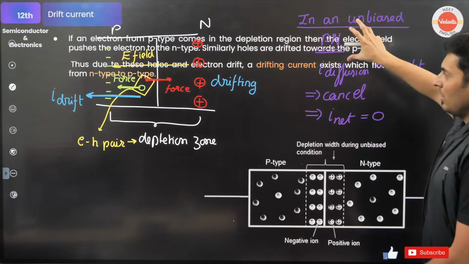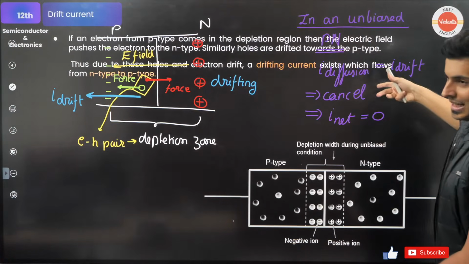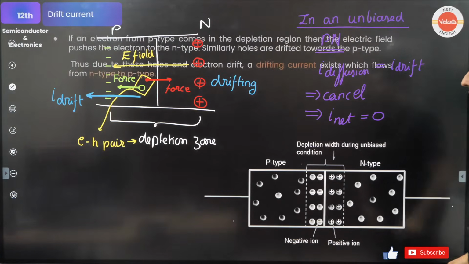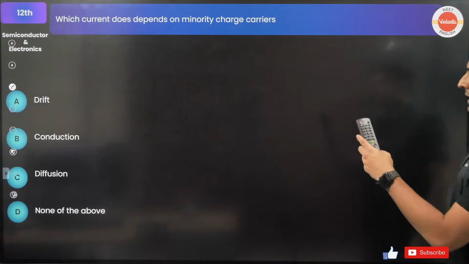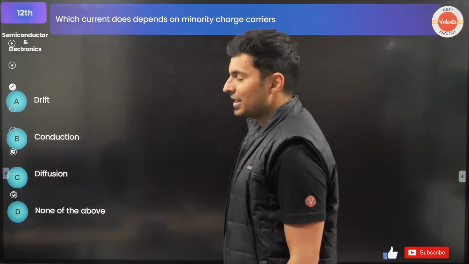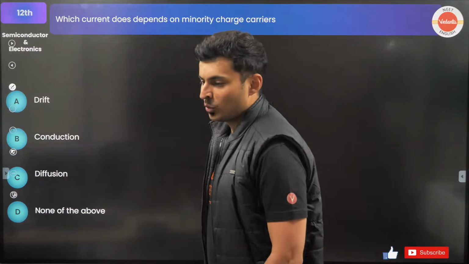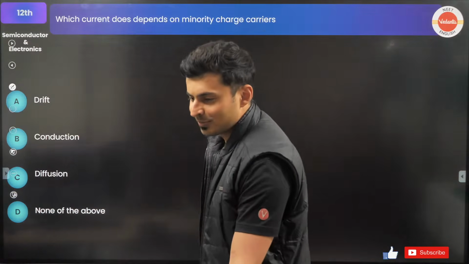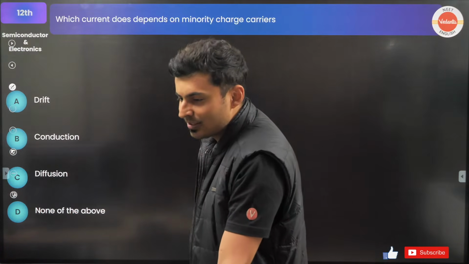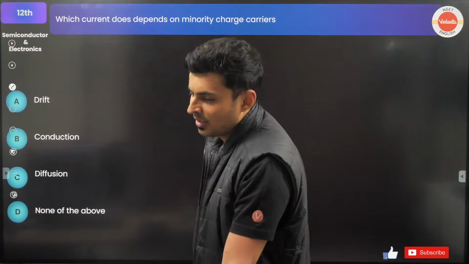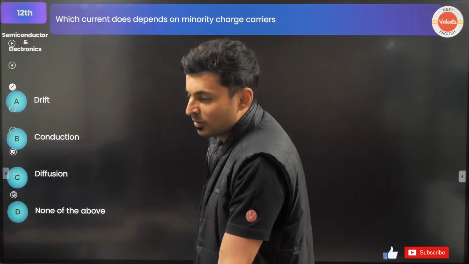Don't worry, I will move this later on, on the next slide or something. You will get that clearly. Let's see, which current does not depend on minority charge carriers? Most are biased. Okay, thank you for letting me know. Even I felt the same when I was a kid. I was on the worst part of bias.